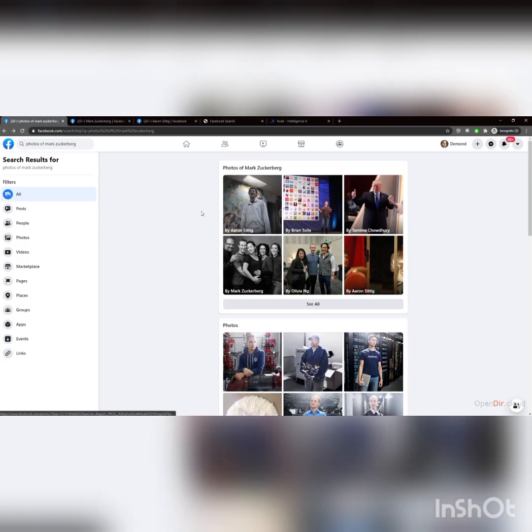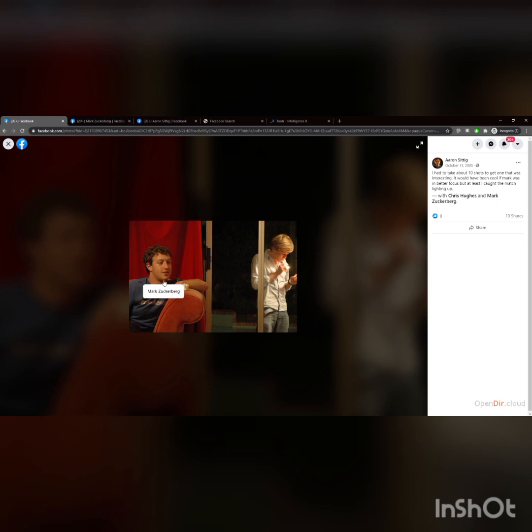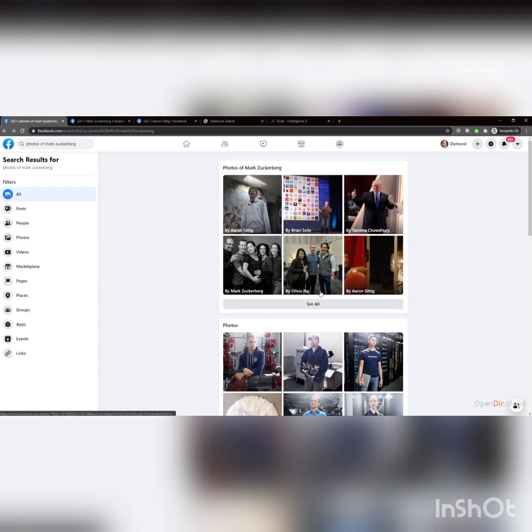And that's the benefit: if we were just looking at photos with Mark Zuckerberg, we might not see that. Where if we looked at photos of Mark Zuckerberg, we might see all the different places he was tagged. Look, here's another one. I don't know exactly what their connection is, but clearly they were together at some point. This was in 2005, so you can see that this was even earlier. So they go way back, right?